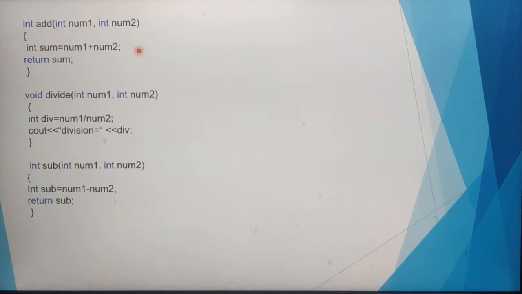Here I have taken 3 modules from a calculator program. They are add module, divide module and sub module. So, we have 3 modules. Each module is an independently developed module. In each module we have one or several statements, and each one is called a statement. So a module is an individual part of the program.